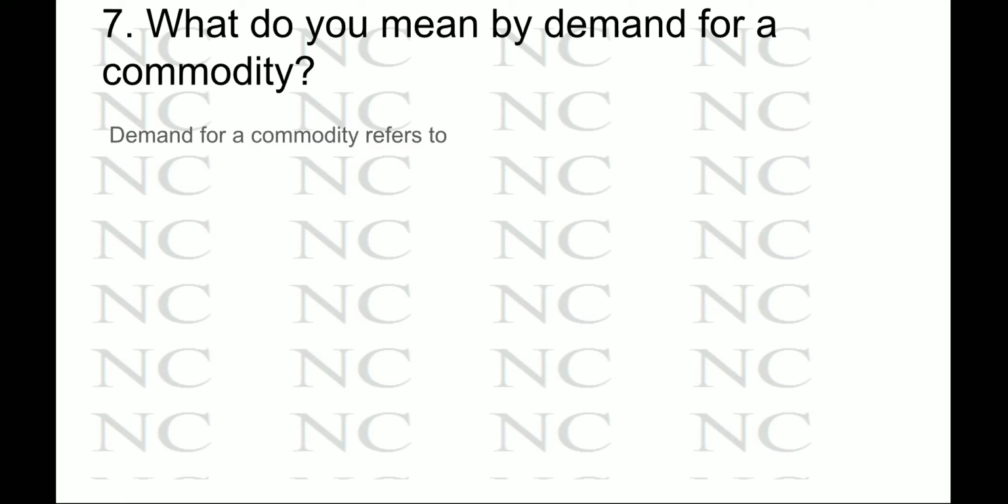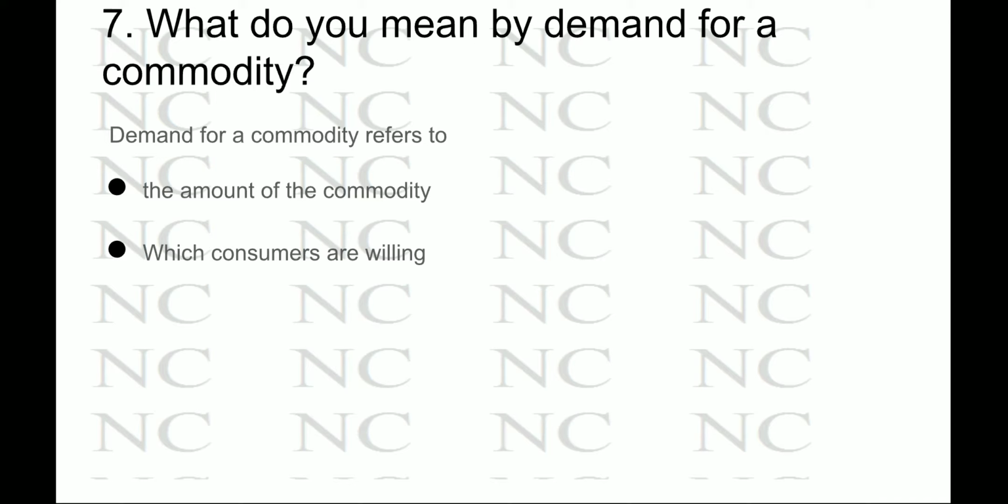The definition of demand: the demand for a commodity refers to the amount of the commodity which a consumer is willing to purchase. That is the effective demand, the effective desire. Effective desire means what? A mere desire does not compound to demand.